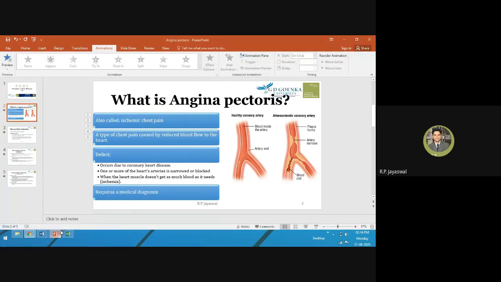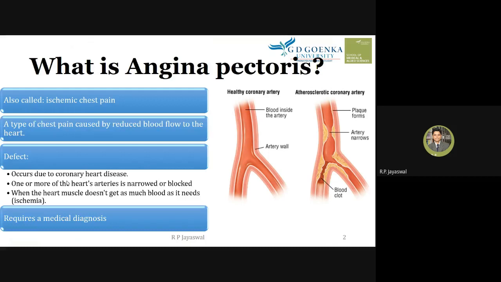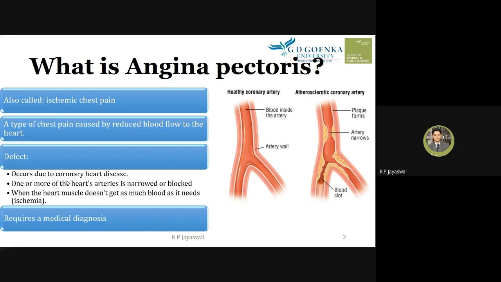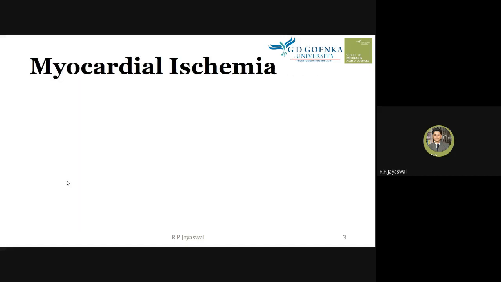Okay. So coming to the next slide. Let's know about what is a myocardial ischemia. Myocardial ischemia is also known as cardiac ischemia. So it's a similar thing that we studied in the previous slide. This cardiac ischemia can lead to angina pectoris. Okay, this angina pectoris is a result of only these particular changes in the heart muscles. Okay, what is the change? We call it myocardial ischemia, which is also called cardiac ischemia.